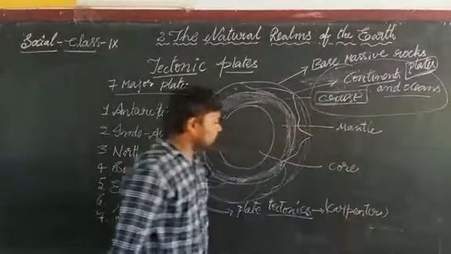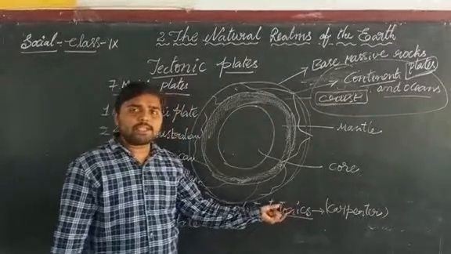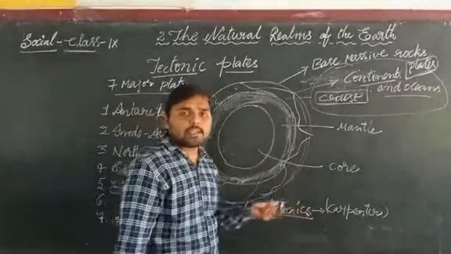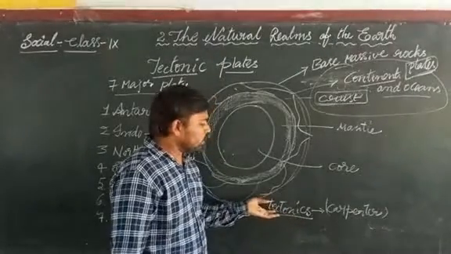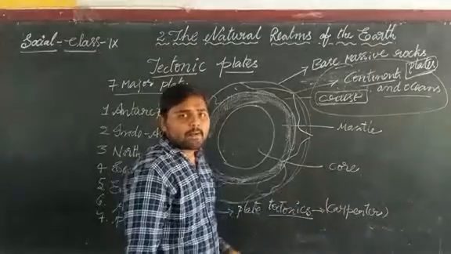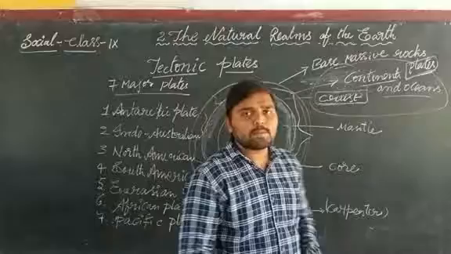In Sanskrit also, takshan means carpenter, the same meaning. Tectonic means carpenter. This is about tectonic plates on the crust portion.